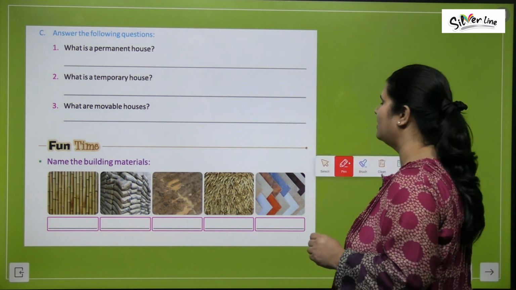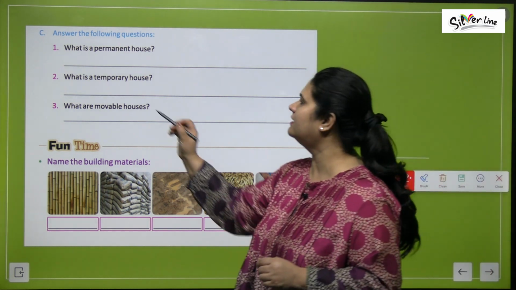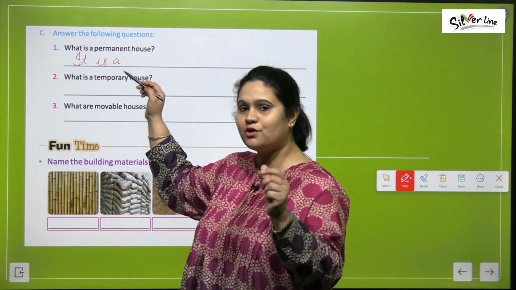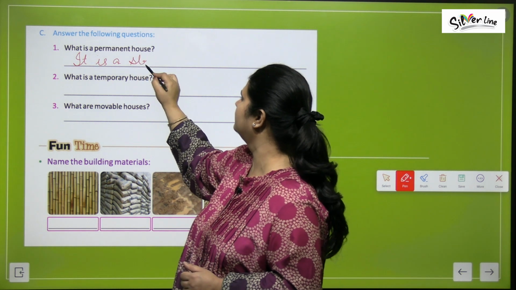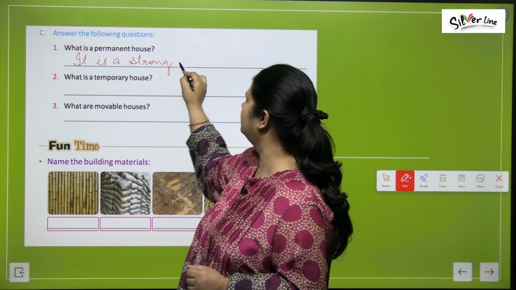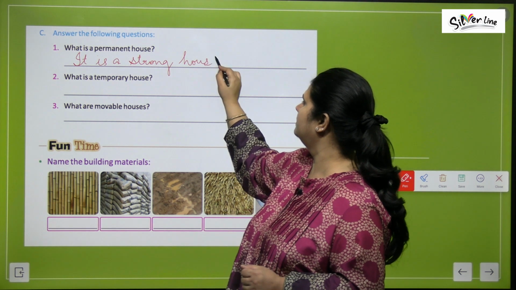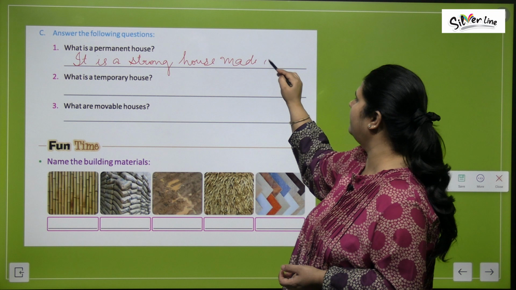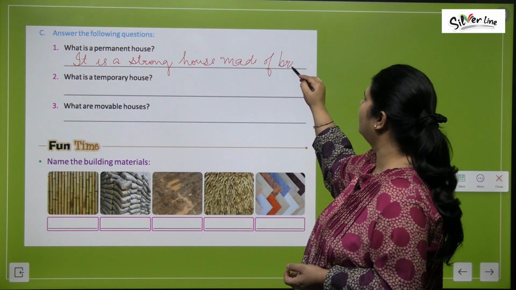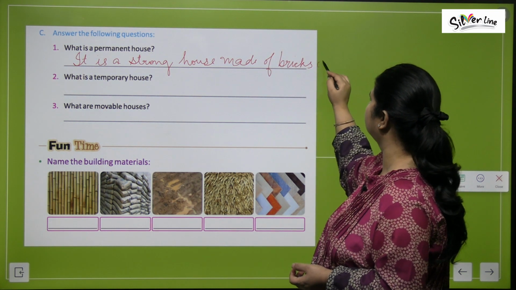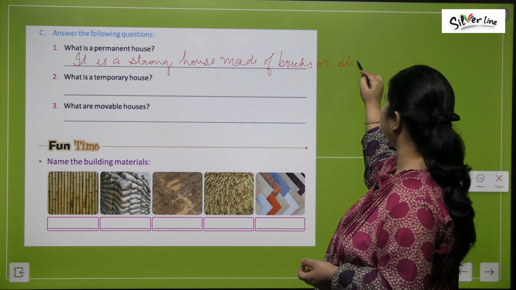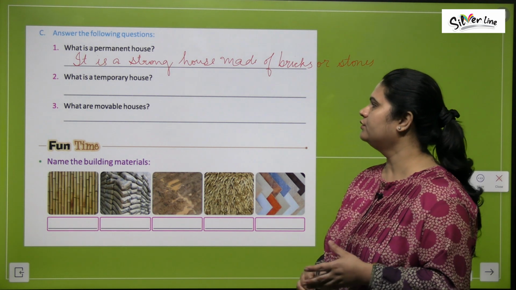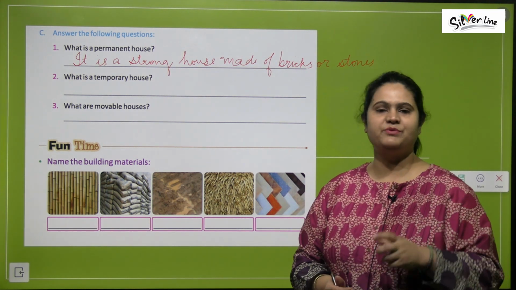What is a permanent house? What is a permanent house, children? It is a strong house and it is made of bricks or stones. Right? Number 2, what is a temporary house?